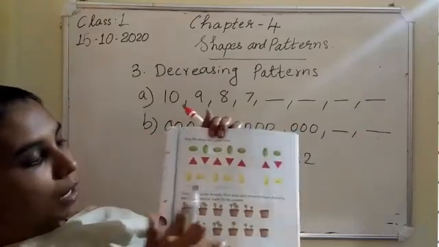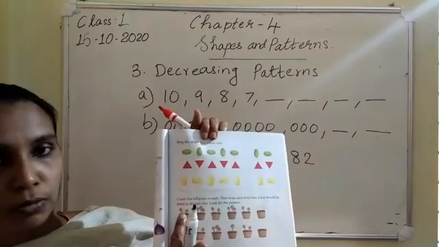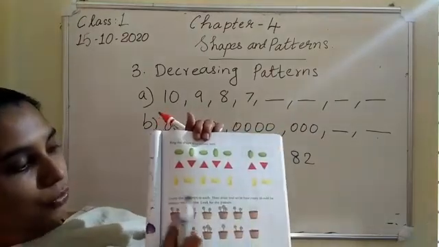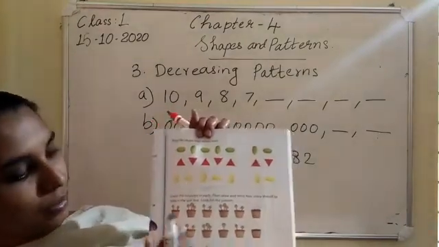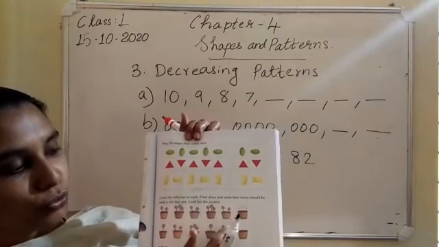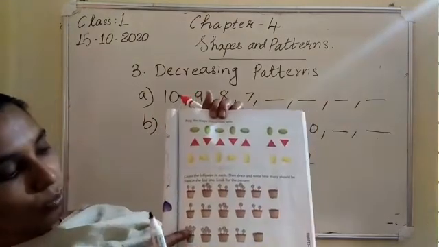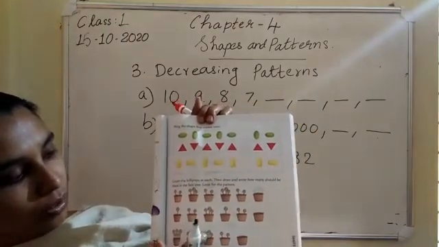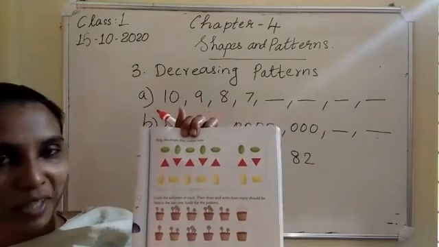Here, count the lollipops. First one 2. Second one 3. Next one 2, 3. See, 2, 3, 2, 3, 2, 3. What is next? 1, 2, 3. 1, 2. What comes next? Repeating pattern. Here, 1, 2, 3, 4, 5. 1, 2, 3, 4. 1, 2, 3. 1, 2. What comes next?